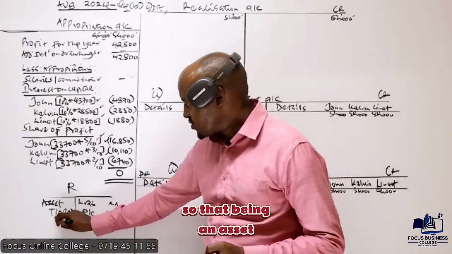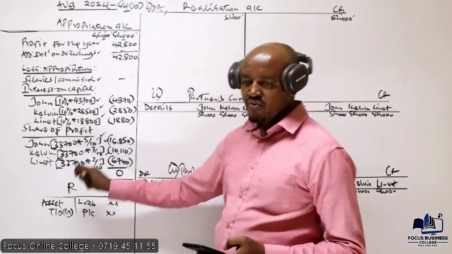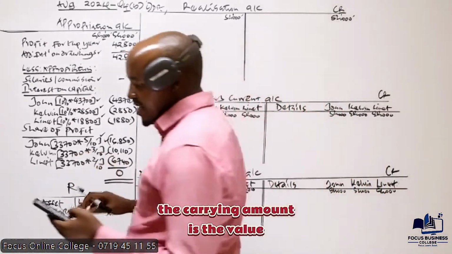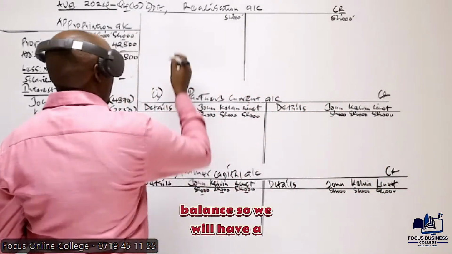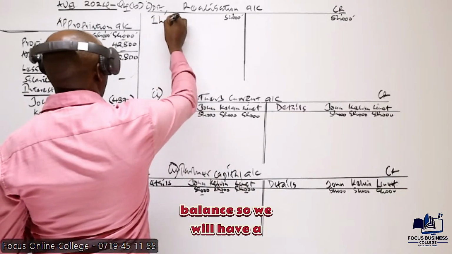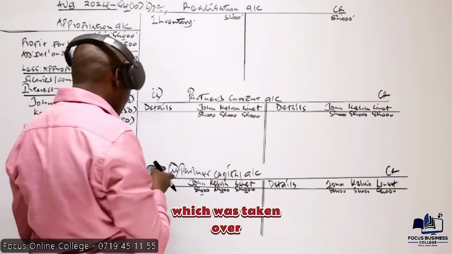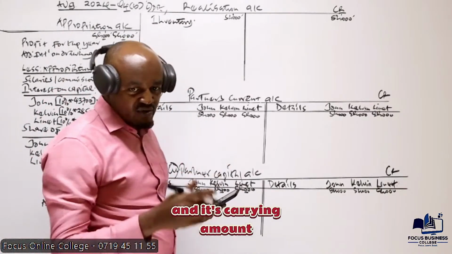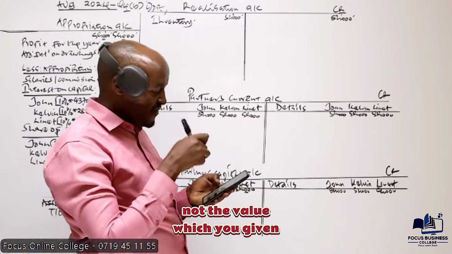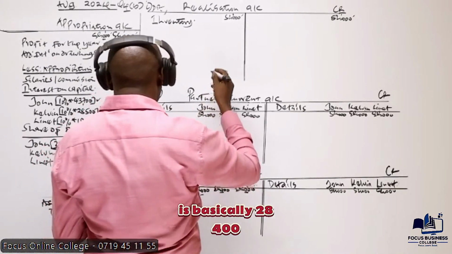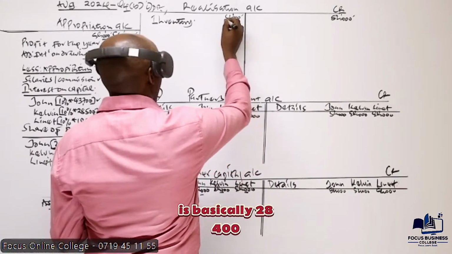So that being an asset which was taken over by the new company, we debit it in the realization account at the carrying amount. The carrying amount is the value we have in the trial balance. So we will have inventory here. This is basically one of the assets which was taken over, and its carrying amount is the value we have in the trial balance, not the value which is given in note number 4. So the carrying amount for this is basically 28,400.